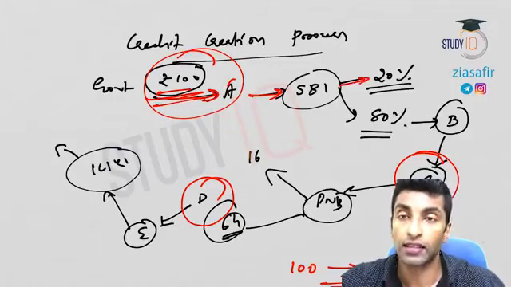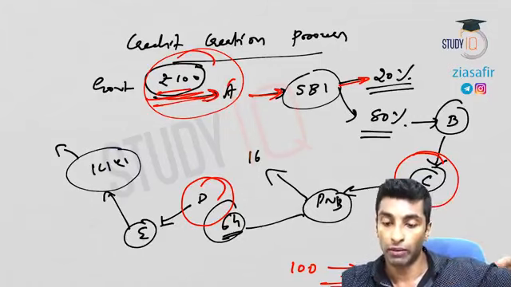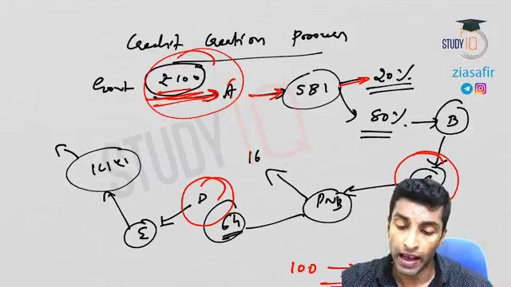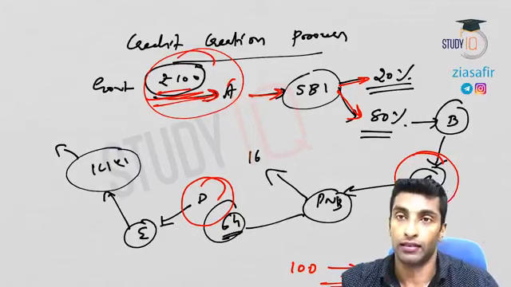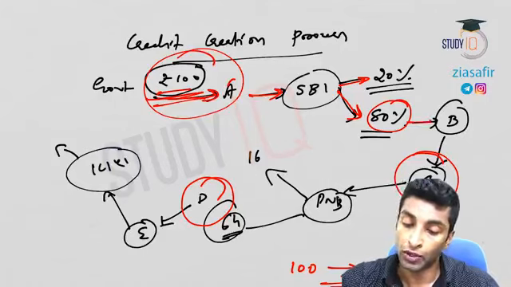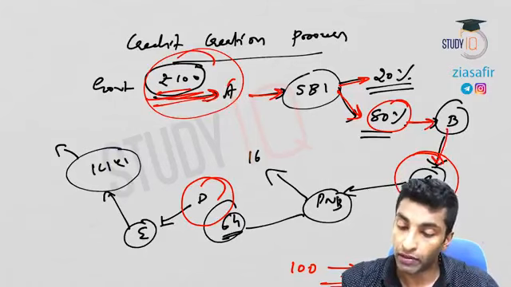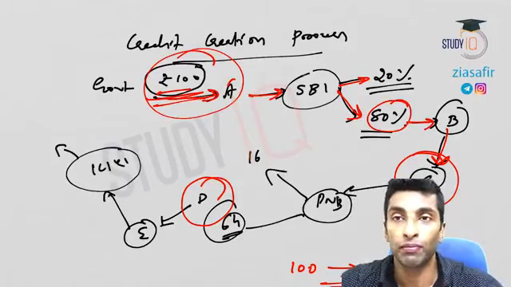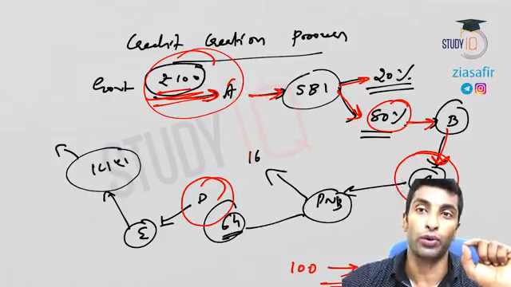SBI keeps the necessary statutory requirements, like 20%, to manage CRR, etc. And then they have to lend. That is what the banks do. So 80% they lend, that means 80 rupee they will lend. So B will borrow that. B will buy something from C for 80 rupee. So 180 rupee transaction is done now. Remember, currency printed is actually 100 only.